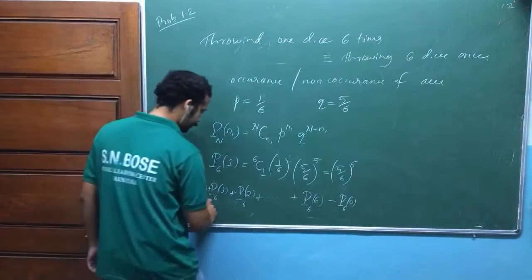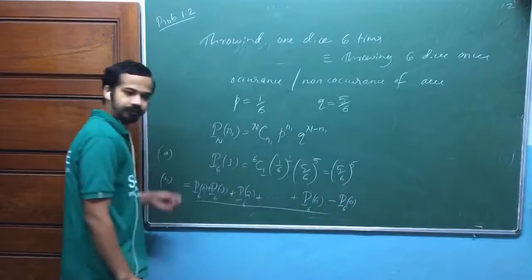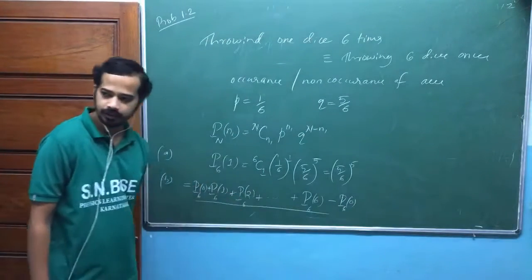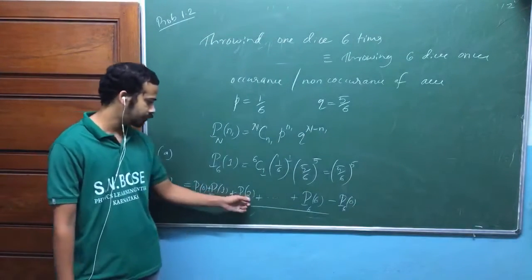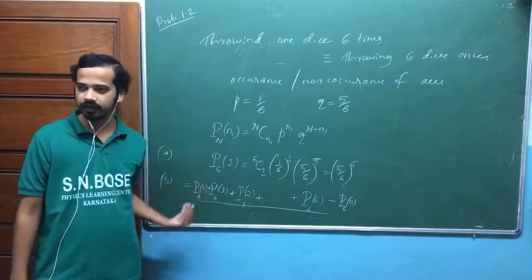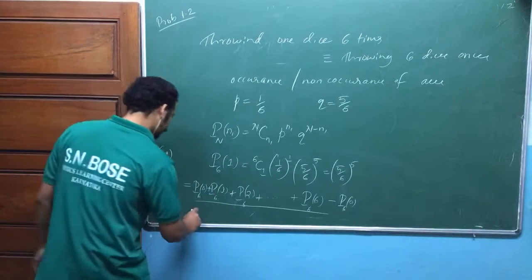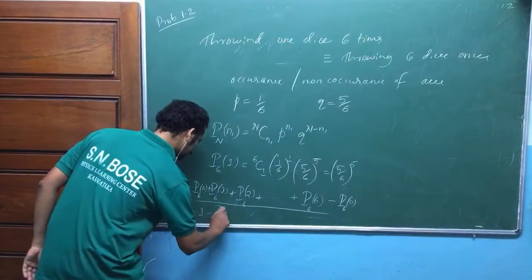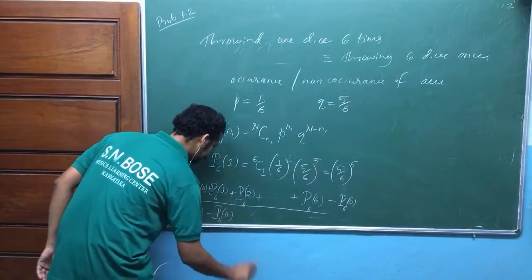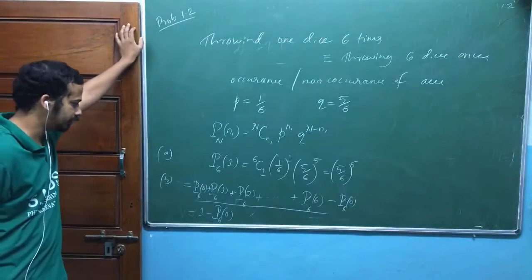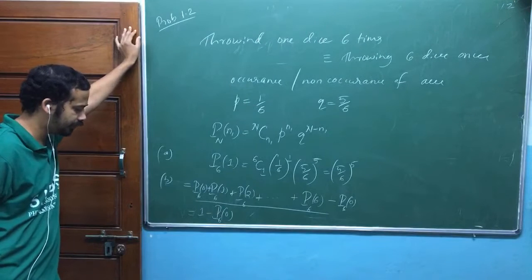Now, what is this one? No, this is the total probability. Probability of getting 0s, 1s, 2s, up to 6s, am I right? You should get any one of these possibilities. This is equal to 1, that's equal to 1 minus P6 of 0. Try to apply that binomial thing, okay? 1 minus P6 of 0.